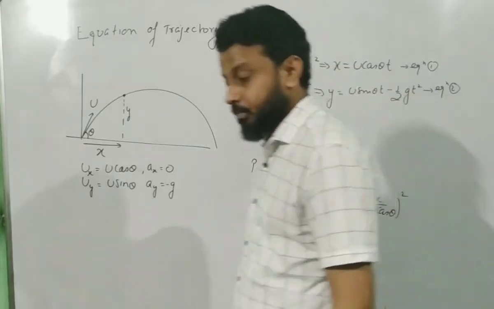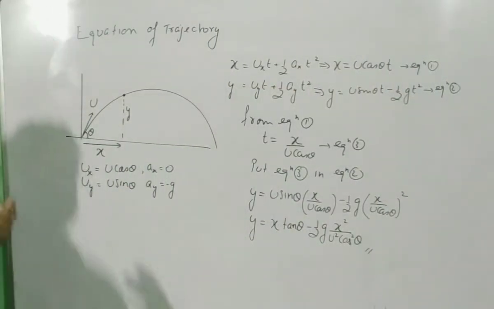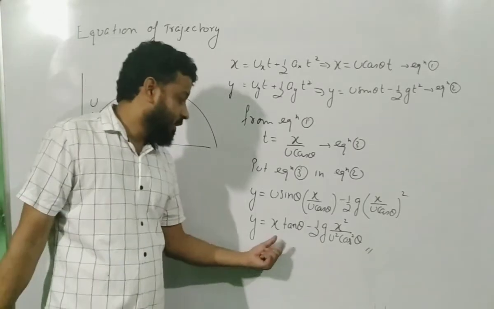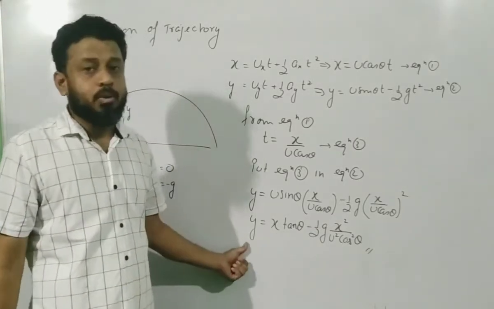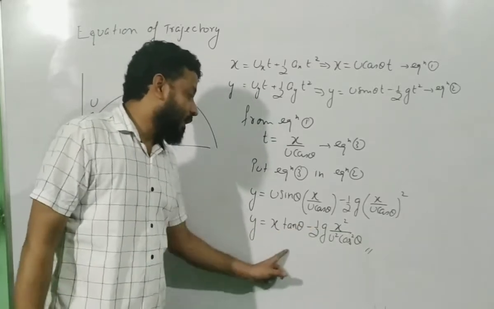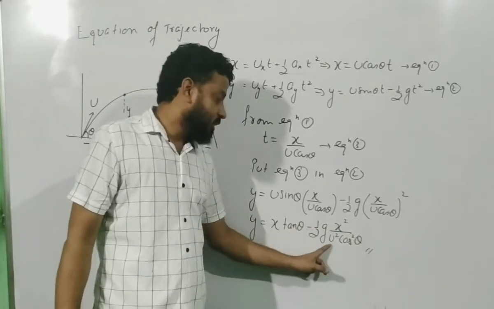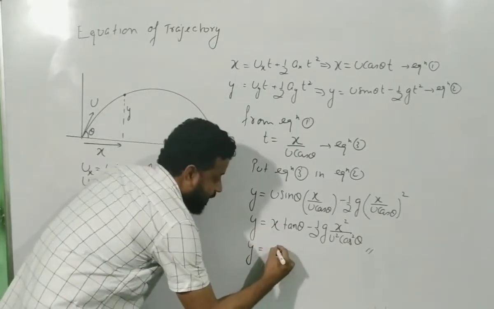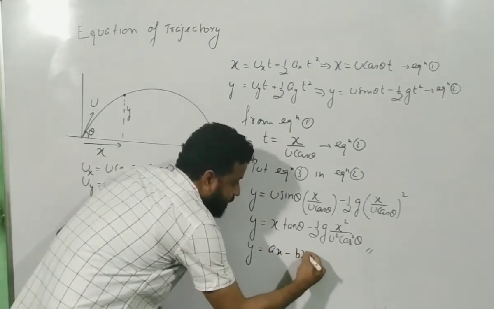Now, what are the types of questions which they ask based on this? Before that, what is the advantage of this? If I know the x component, I can find the y component. And this is nothing but the equation of a parabola, because tan theta is constant, g by 2u cos square theta is constant. So this looks like the format of ax minus bx square.